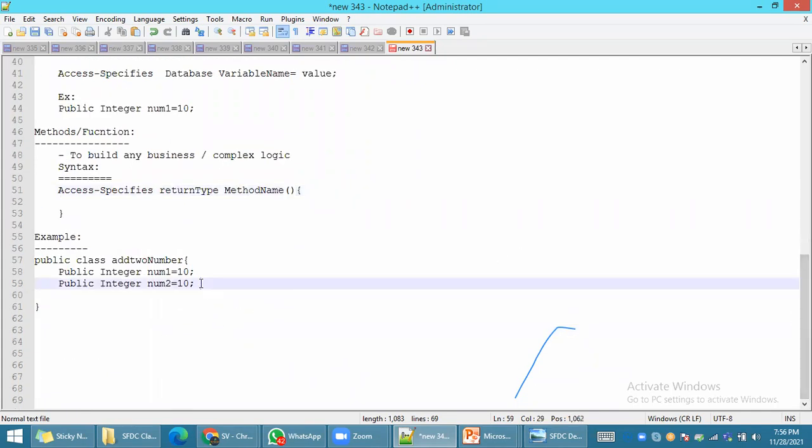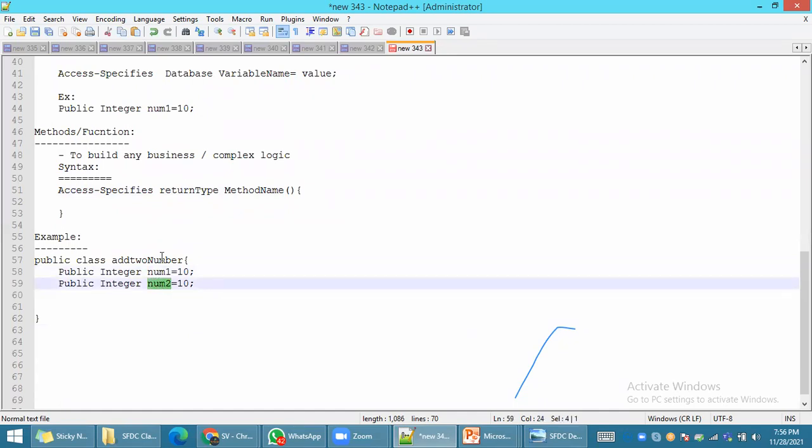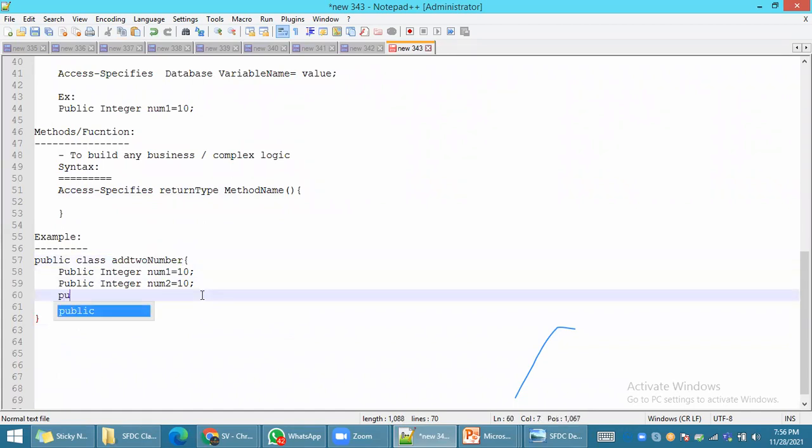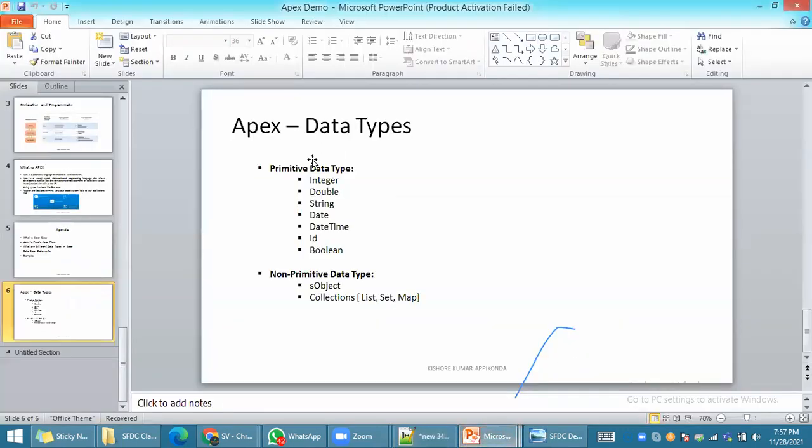Now here I want to build a calculation. What is the calculation? I want to add number1 and number2. How do you create your method? Public, then the return type. The return type can be either primitive or non-primitive.